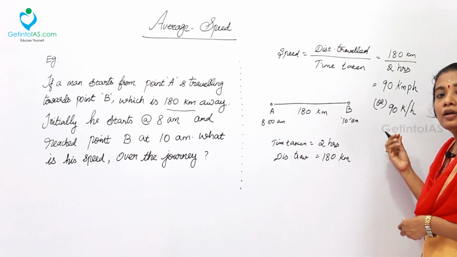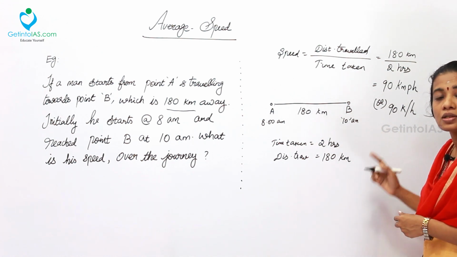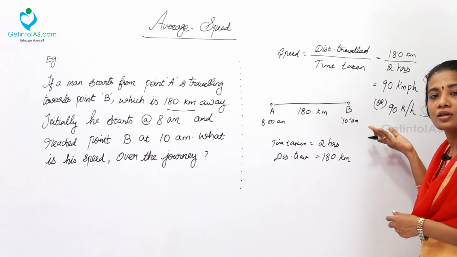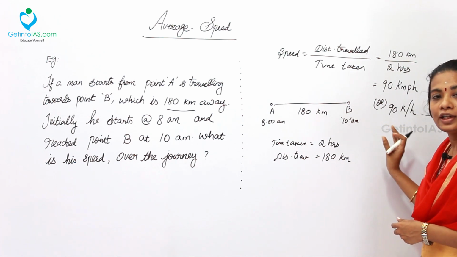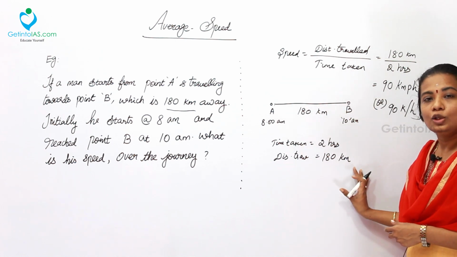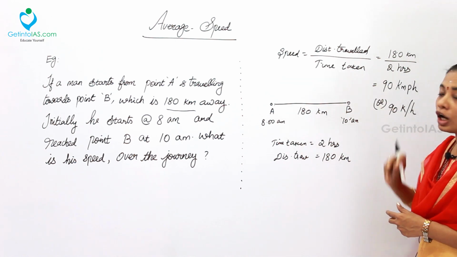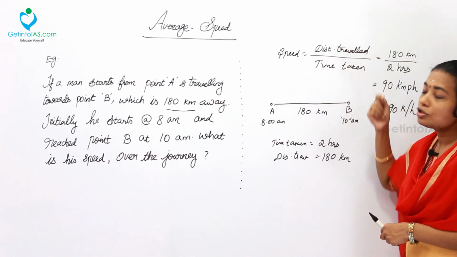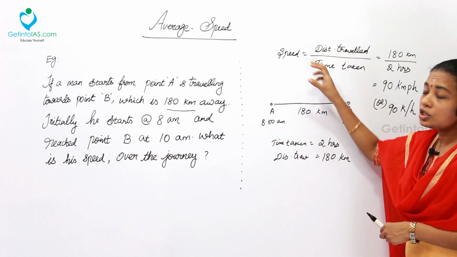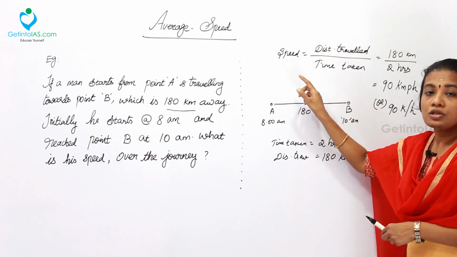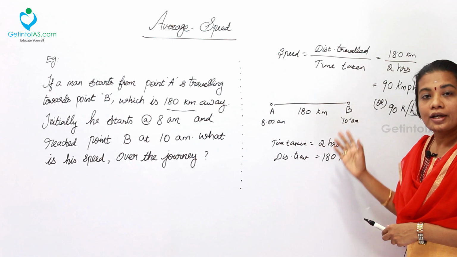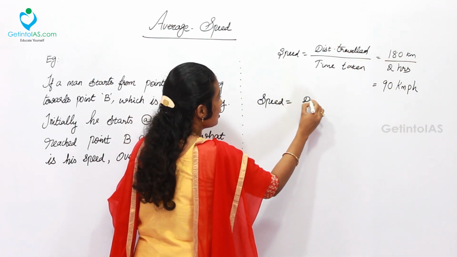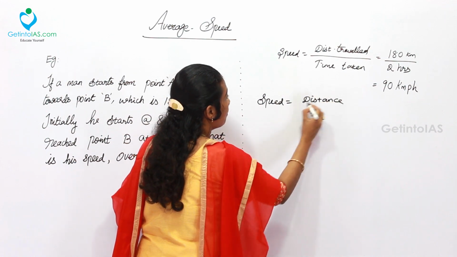Universally, speed is measured in kilometers, calculated per hour. This is the usual way. Kilometer per hour is the usual parameter for calculating speed. So this is the way of calculating speed. Now what you want to observe is that the formula for speed is always distance by time. From this we can also get the formula for distance, the formula for time, etc. So the standard formula for speed is distance by time.